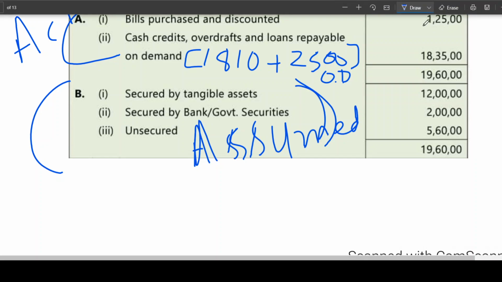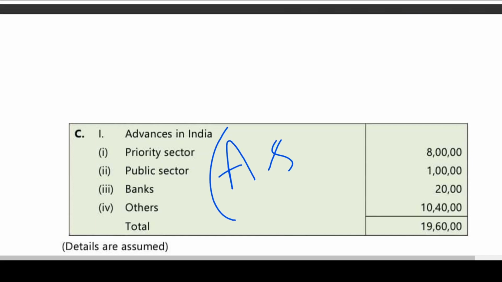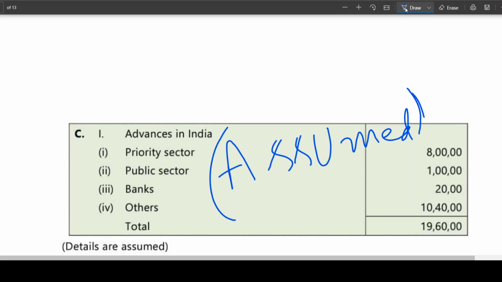Then next one. Advances to priority sectors, advances in India, priority sector, public sector, banks. Here the details given are assumed. This is also assumed. Okay, so which is the real one? Which is the correct one now? We got only the information on A.